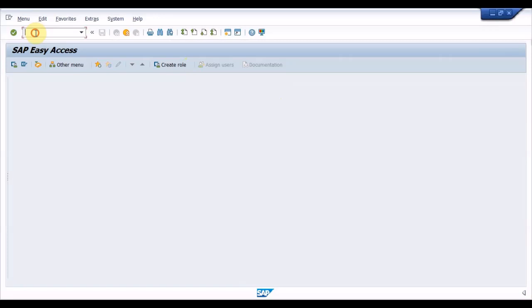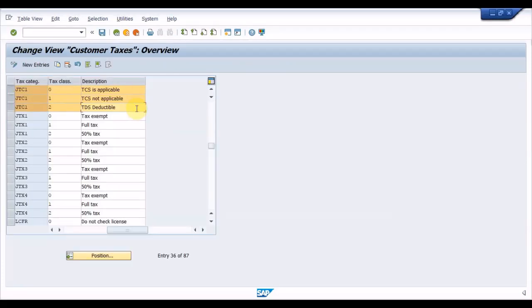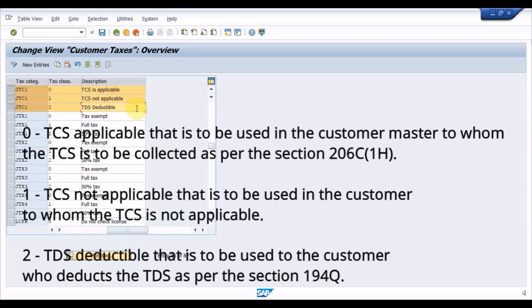In this case, we can control the TCS condition using the tax classification of the customer, like TCS applicable, which is updated in the customer master to whom the TCS is to be collected as per section 206C subsection 1H. Then TCS not applicable, which is used in the customer master to whom the TCS is not applicable. And then TDS deductible, which is used in the customer master who deducts the TDS as per section 194Q.